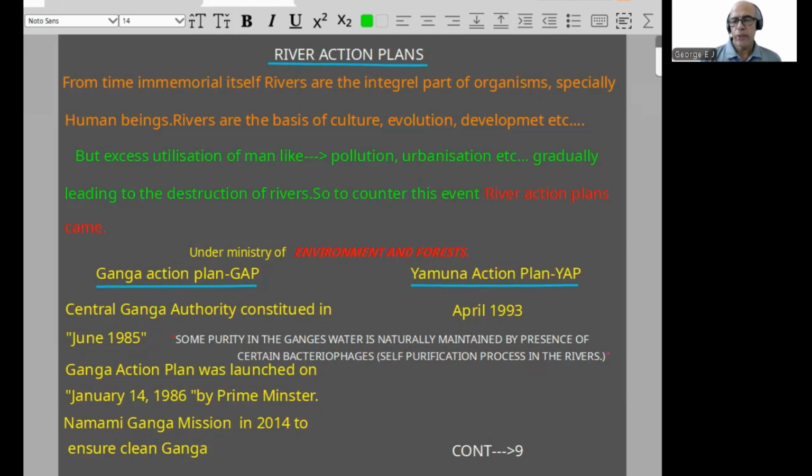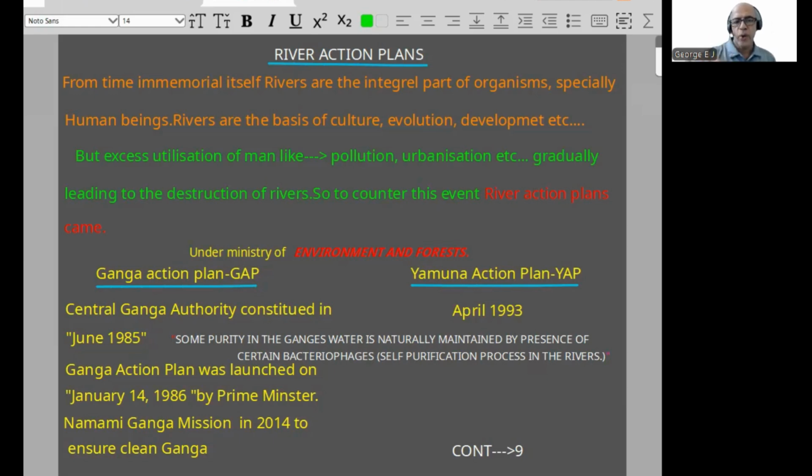So Ganges water you can find full of dirt, everything will be there. But remember, some purity we can observe in the Ganges water naturally; the purity of Ganges water is naturally maintained. How is it possible? It is by the presence of certain bacteriophages, a self-purification process in the rivers. Such an event is taking place naturally. That is regarding Ganga Action Plan and Yamuna Action Plan, GAP, YAP.